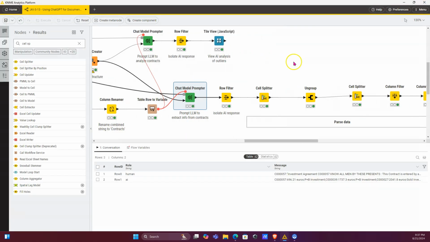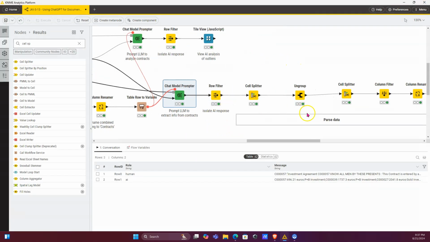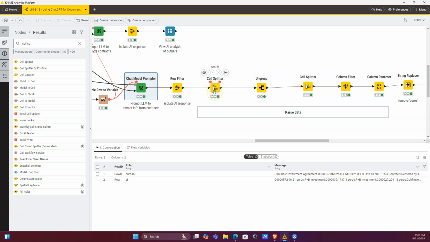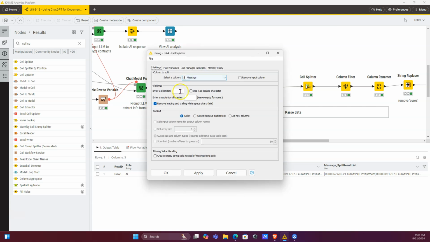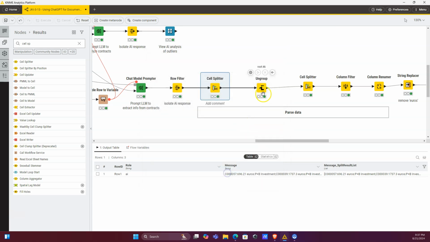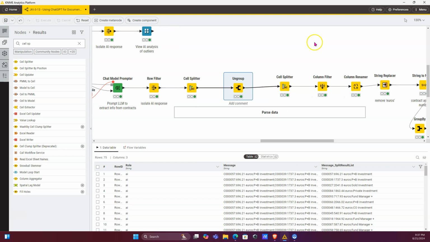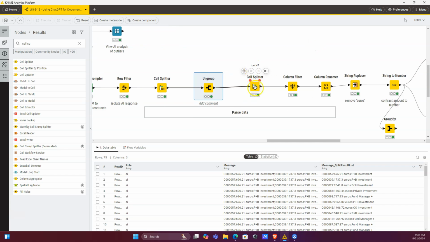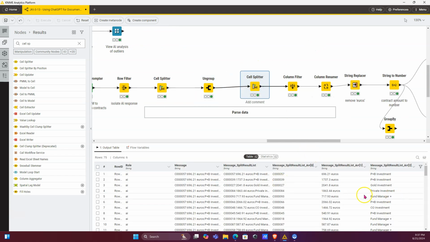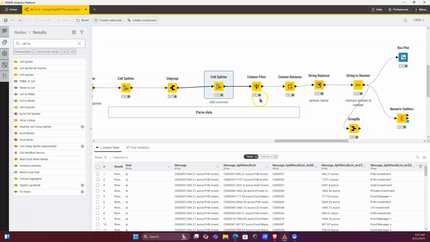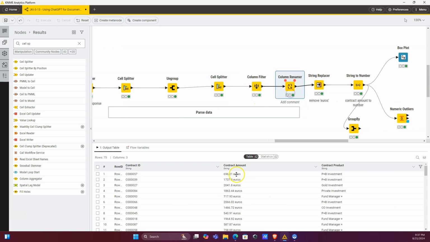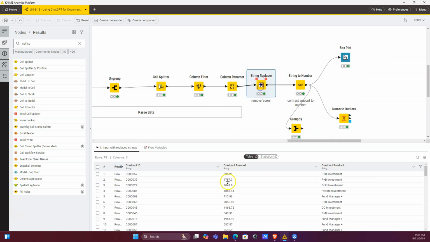And then here, very quickly, I isolated the AI responses. I first split it on the semicolon so that I can have a list of the different rows. So that's pretty much what's done here. And I then ungroup it so I have the different rows. And then I split it on the column so I can split out the different columns. And then I get rid of some stuff here. I rename things into the contract ID, amount, and the product. And I remove the word euros. I then convert it to a number.